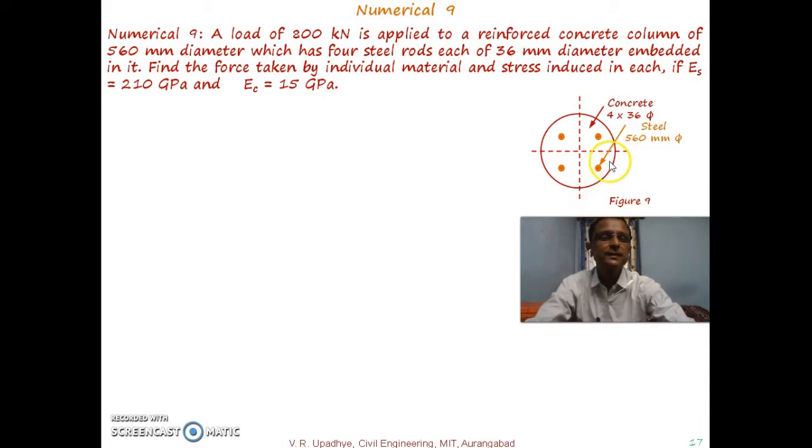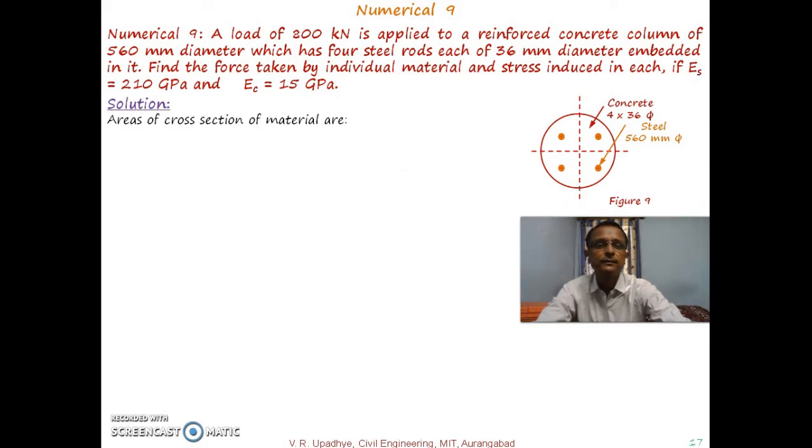The total diameter is 560 mm and there are 4 steel bars of 36 mm diameter, and the total force applied is 800 kilonewton. Find the force taken by each material. What force will be taken up out of this 800 kilonewton by concrete, and what force by steel bars, is to be calculated, and then the stress induced in each material is to be calculated, and Young's modulus is given.